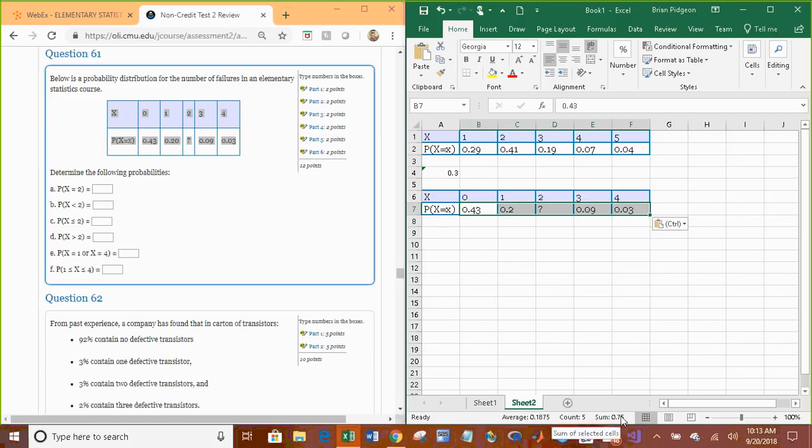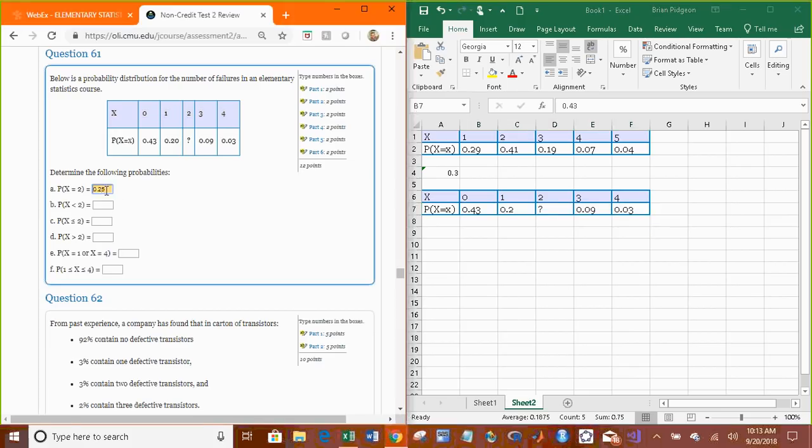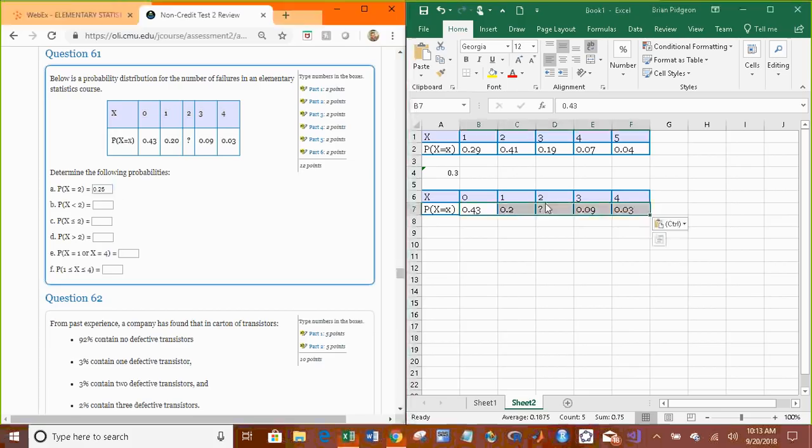We need the sum to be 1. Well, what's the only value that will make that sum 1? 0.25. So I'm going to go ahead and type this in the table, to make all the rest of the calculations easier. And once you fill in 0.25, try it again. Now the sum is 1.